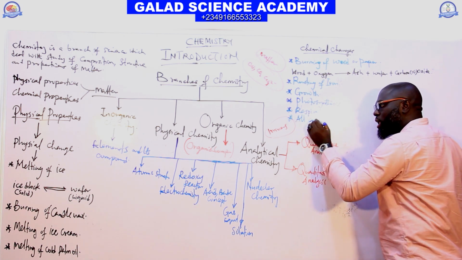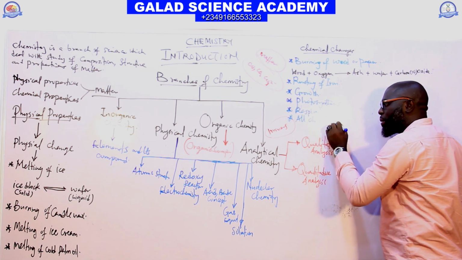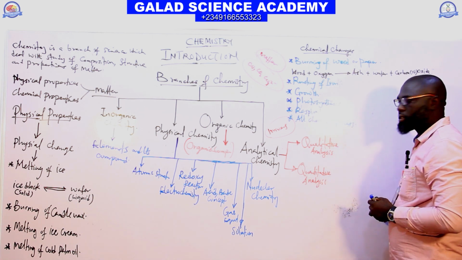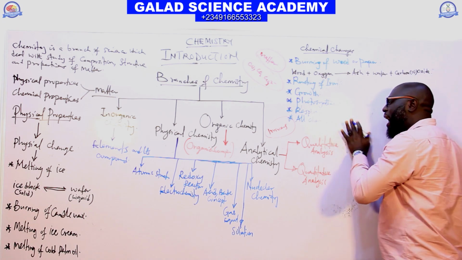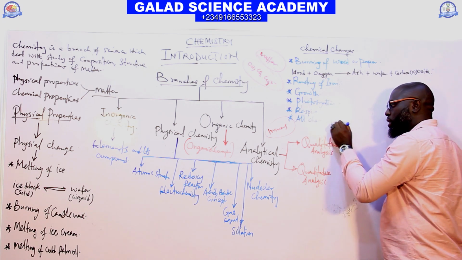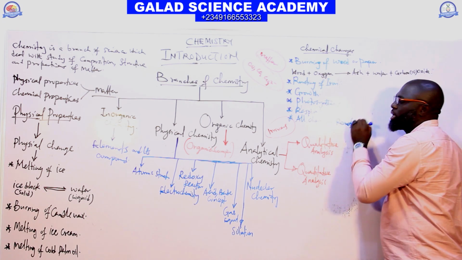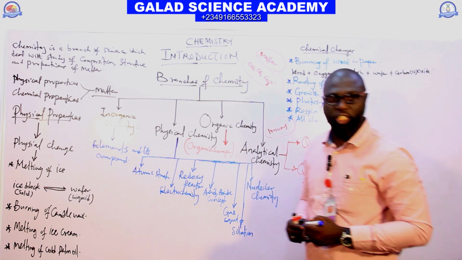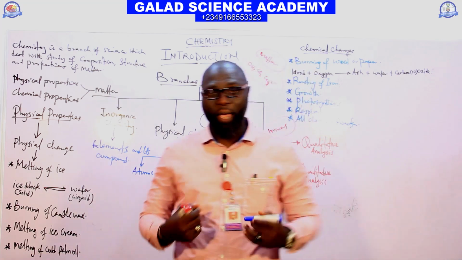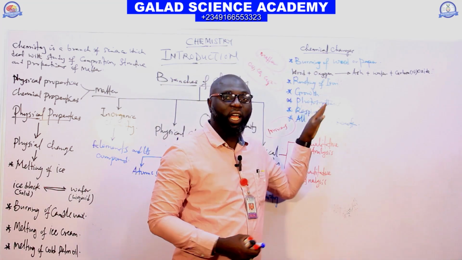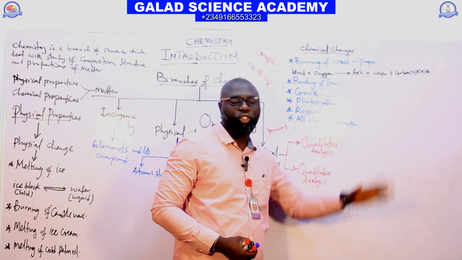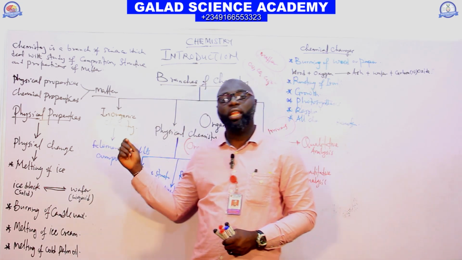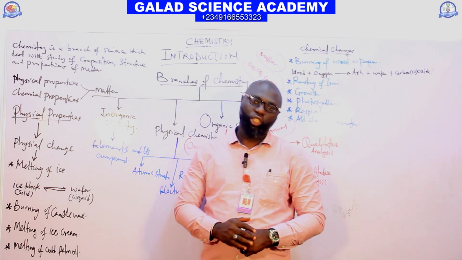All chemical processes, or all chemical reactions, are chemical changes. Neutralization reactions are chemical changes. Combustion reactions are chemical changes. So that's all about physical change and chemical change.